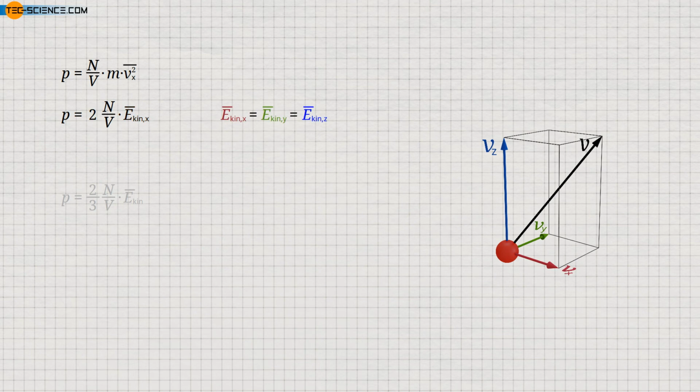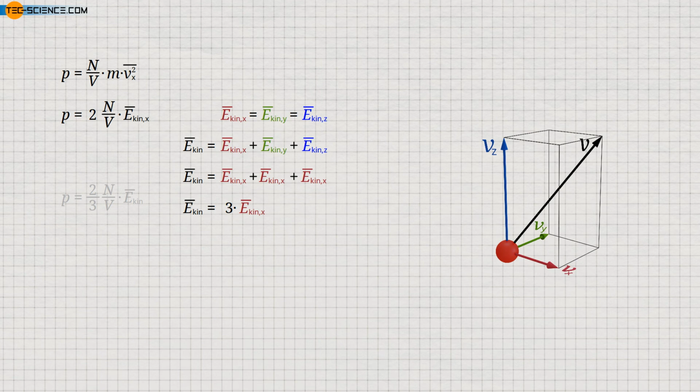However, the molecules do not only move in one direction but in 3-dimensional space. The mean total kinetic energy E-kin of the molecules then results from the sum of the mean kinetic energies related to the 3 spatial directions. Since the mean kinetic energies measured in the different spatial directions are identical, the total energy is equal to 3 times the kinetic energy in one spatial direction, or to put it in other words, the mean total kinetic energy is divided equally among the different spatial directions.